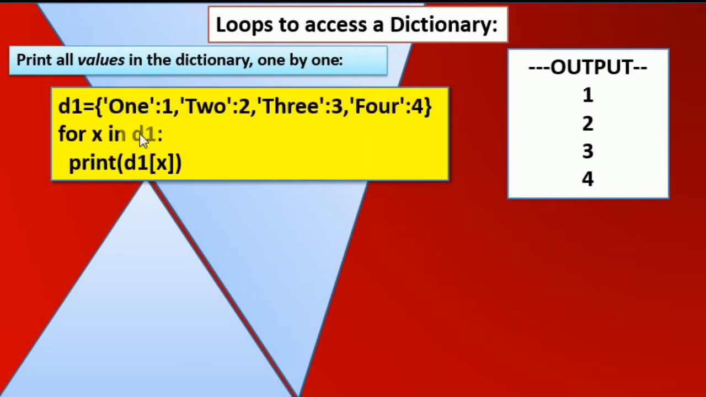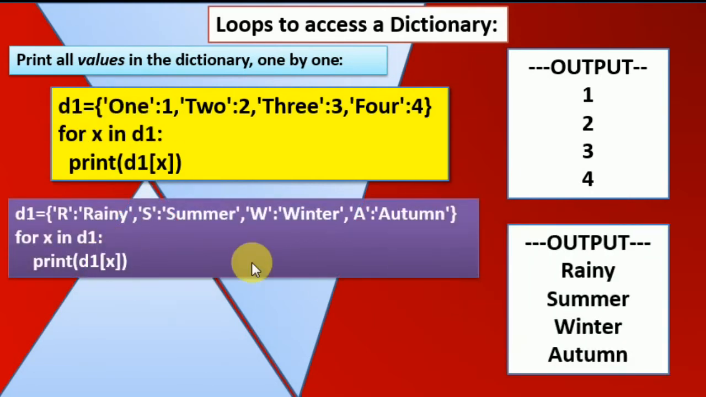D1 equals to 1, 2, 3, that is a dictionary, for x in D1. Then you write down the dictionary name, put the bracket and write down x. What is this x? This is a key. This provides us the key number, that is 1, 2, 3 and 4. When we write D1 of x with the key, automatically it provides us the value. So D1 of x means D1 of 1. This 1, the key, is going to be transferred here, and this directly gives us the value. It will change: first time 1, then 2, then 3, then 4, and it provides us the values, that is 1, 2, 3 and 4. So this is the line for printing the values.